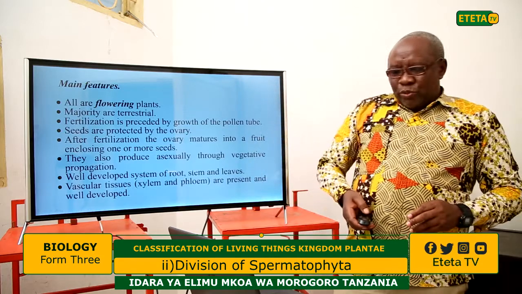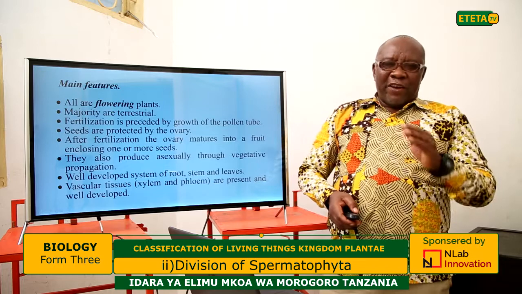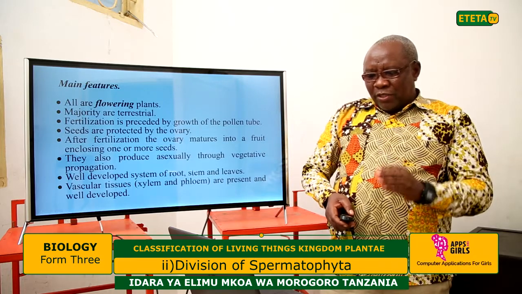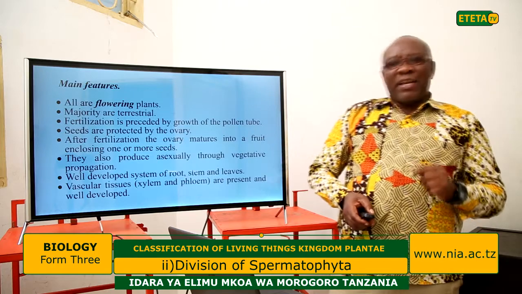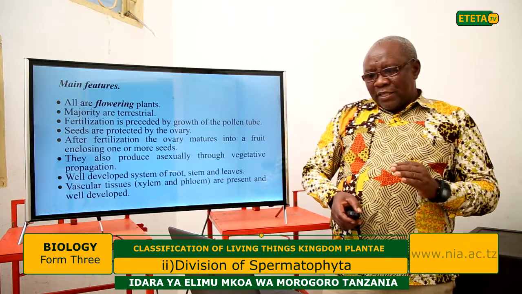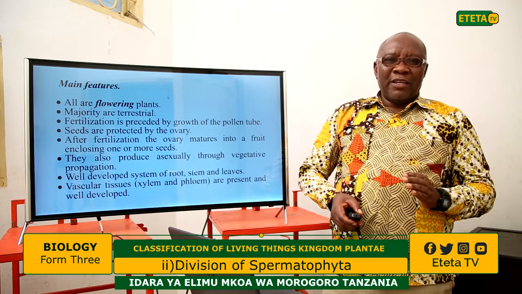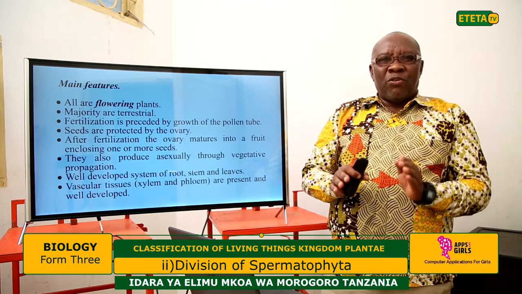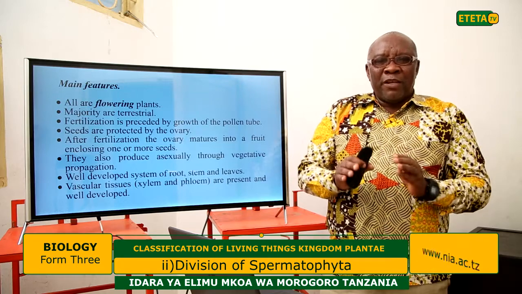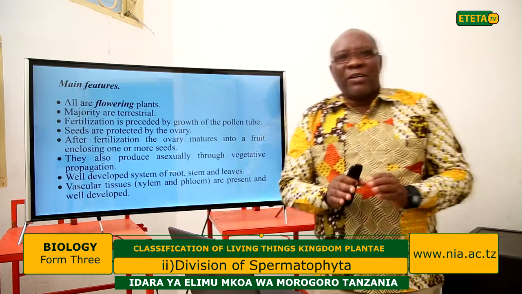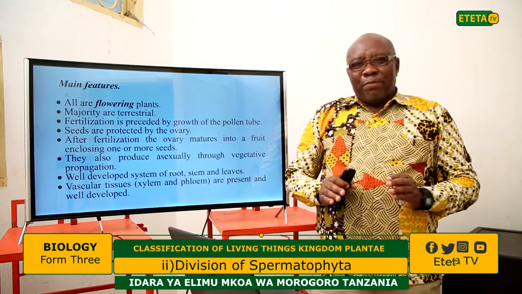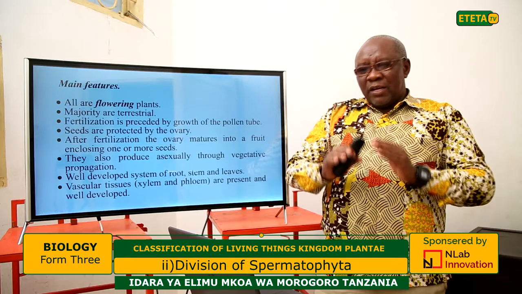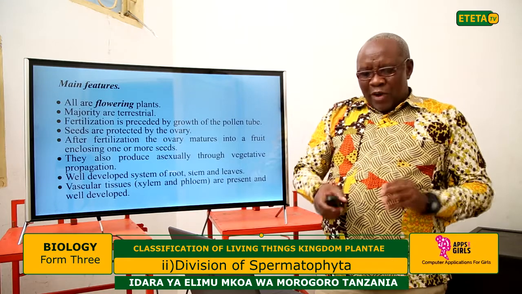Regarding the vascular tissues of the flowering plants, or angiosperms, they contain xylem and phloem, which are present and well developed. The vascular bundles of the angiospermophyta, or flowering plants, the xylem and the phloem, are well developed and well organized.